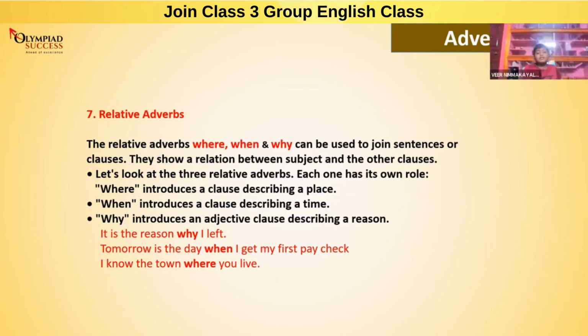That means if these three words are used in the middle of the sentence, that is a relative adverb. If it is not in between the sentence and joined, then it is not a relative adverb. If it is used as a question in a sentence, then it is not a relative adverb.